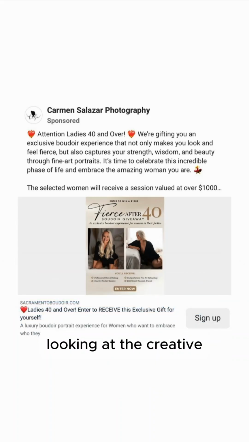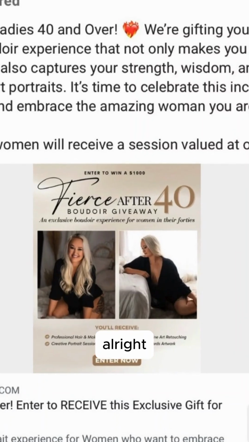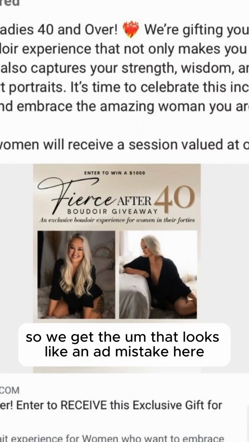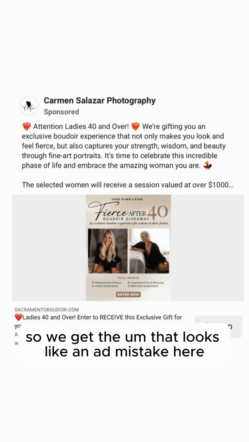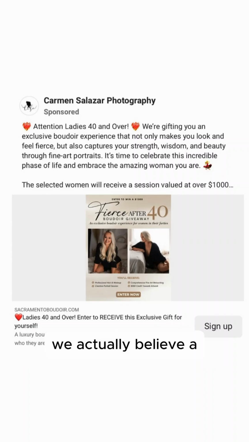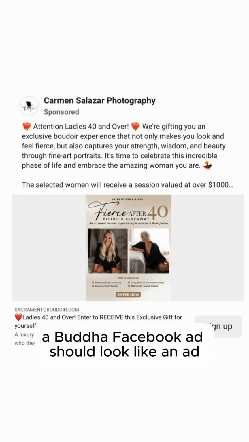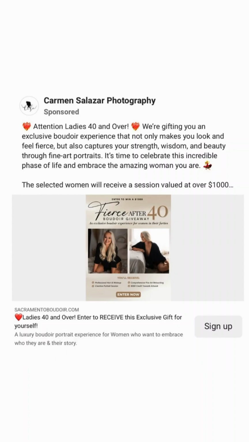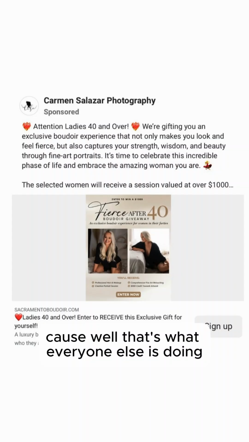Next, looking at the creative. All right, so we get the looks like an ad mistake here. So the false belief that caused us to make this mistake is we actually believe a boudoir Facebook ad should look like an ad because, well, that's what everyone else is doing.